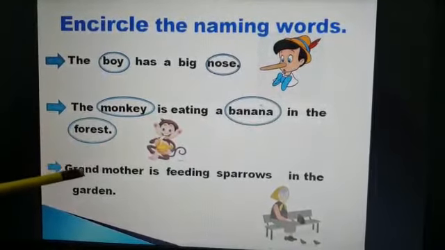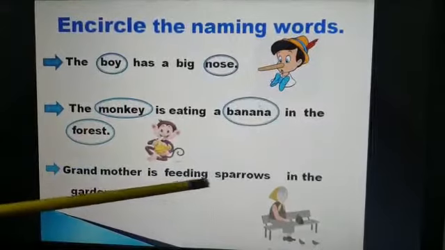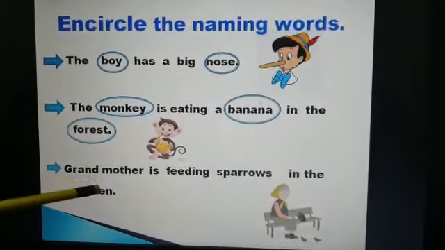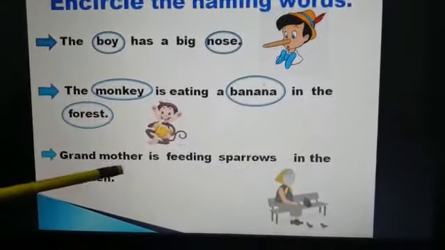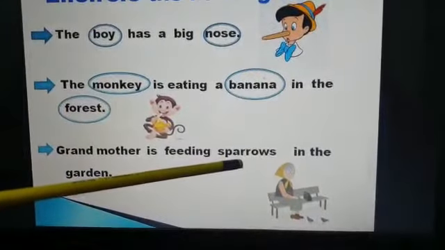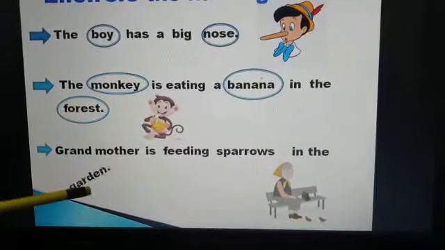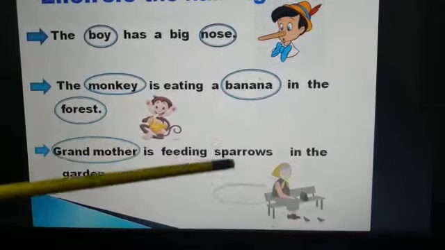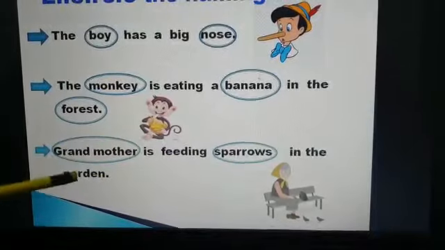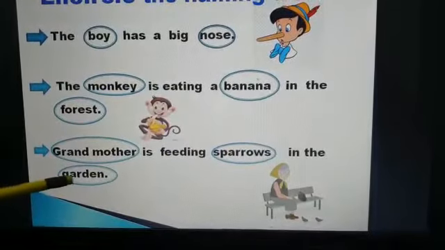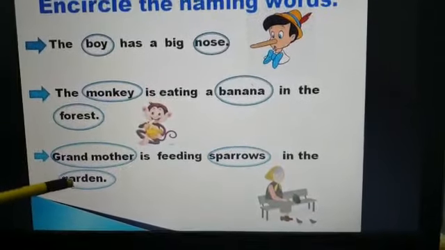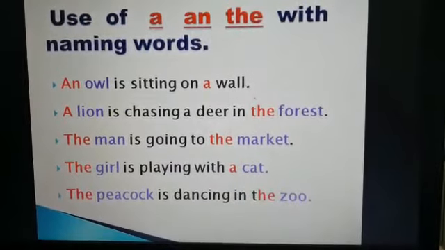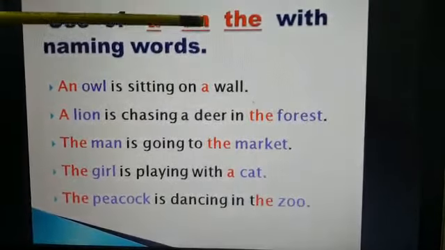Next one, grandmother is feeding sparrows in the garden. In this sentence, grandmother is a person, sparrows are birds, and garden is a place. So, grandmother is a naming word, sparrows are naming words, and garden is a naming word. Very nice, children.